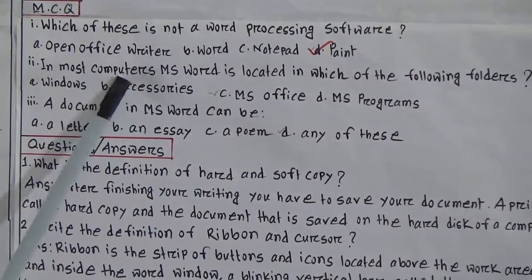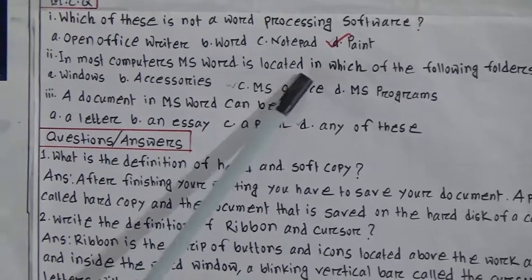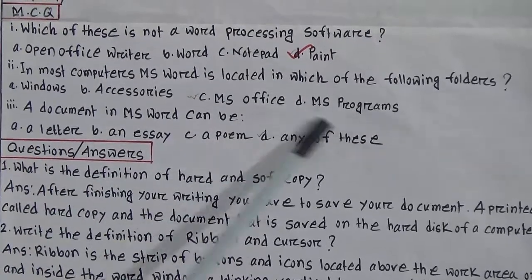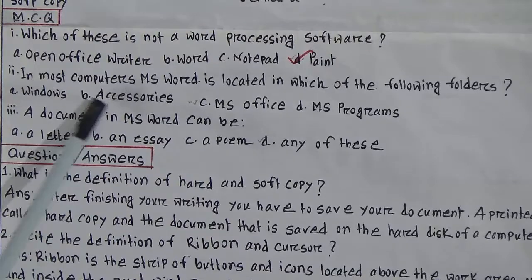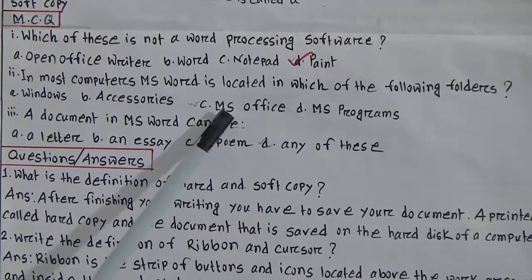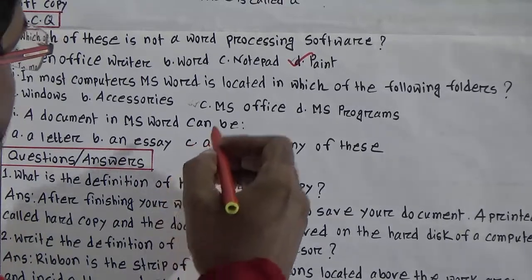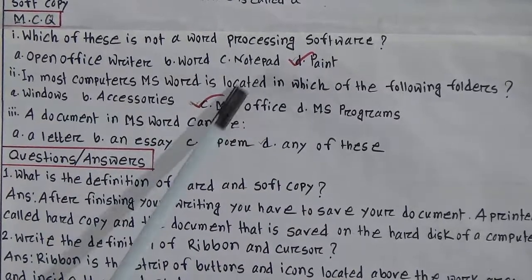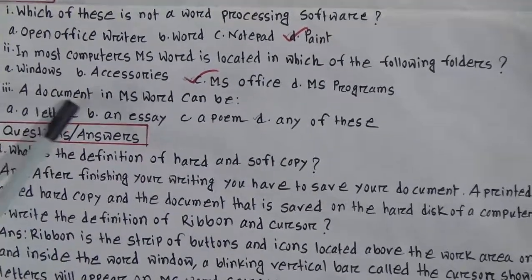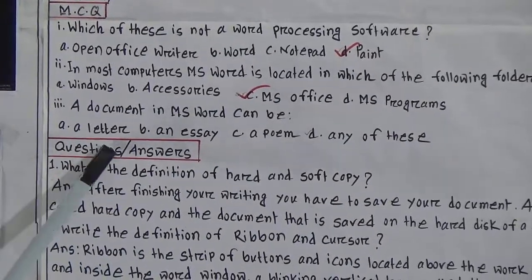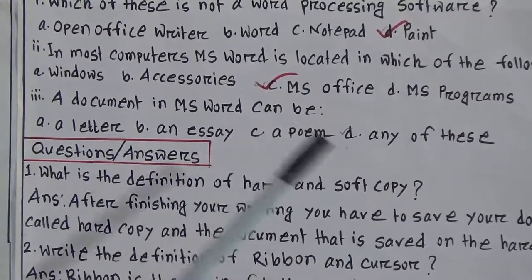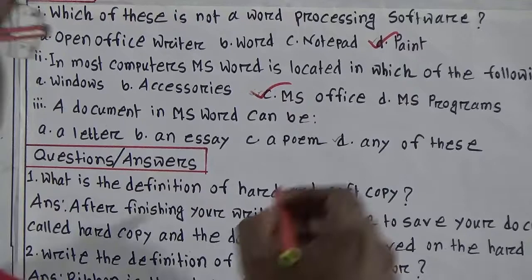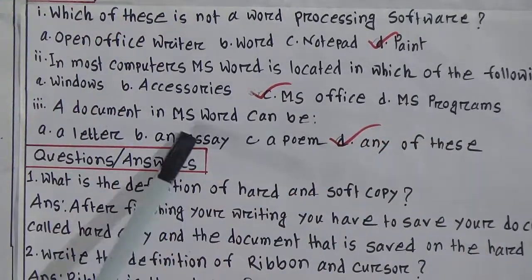Number 2, in most computers, MS Word or Microsoft Word is located in which of the following folders? Look at the options: Windows, Accessories, MS Office, MS Program. MS Office is the correct answer. In most computers, MS Word is located in MS Office. Number 3, a document in MS Word can be a letter, an essay, a poem, any of these. From our text we know that any of these is the correct answer.